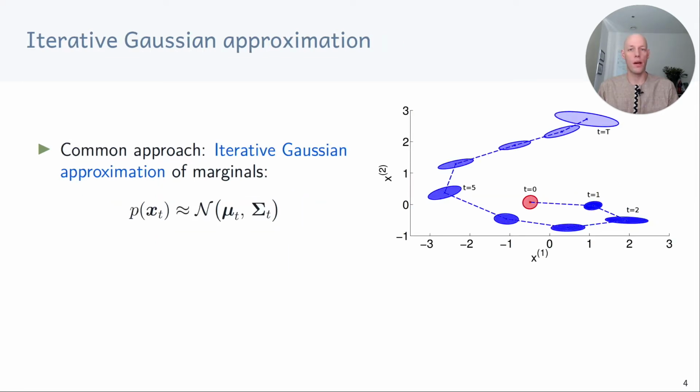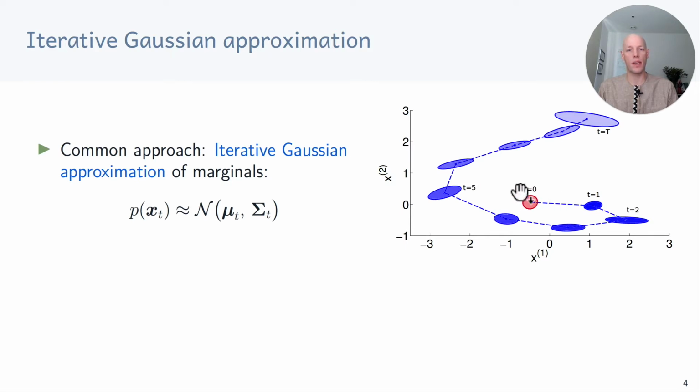A common approach is to iteratively approximate the state distributions p(xt) using a Gaussian with mean mu_t and covariance matrix sigma_t. This means, as an illustration, that at every time step we push the Gaussian distribution of the current state through the transition function and approximate the distribution of the state at the next time step with a Gaussian. We repeat this procedure until we reach the end of the trajectory. This is also illustrated here on the right-hand side.